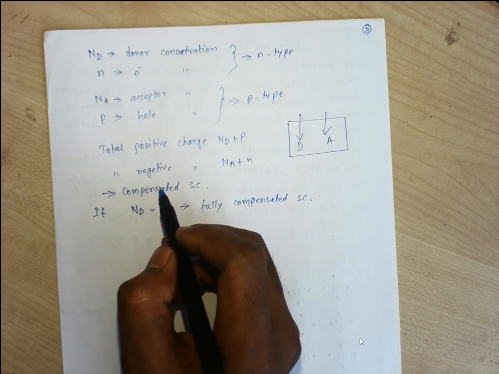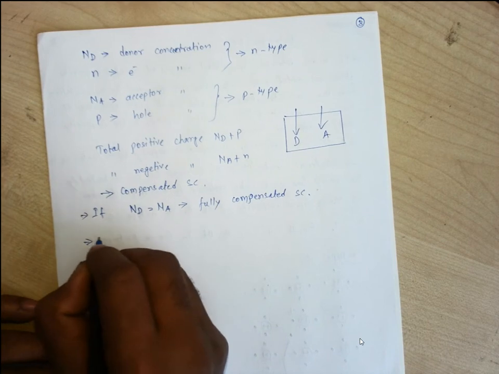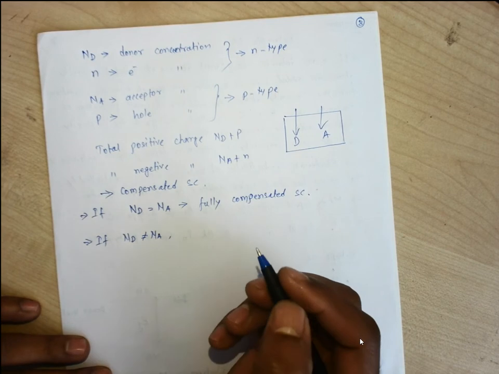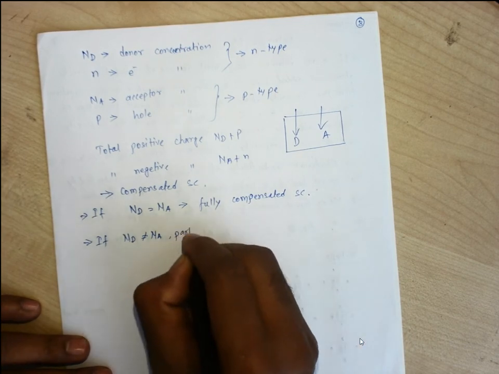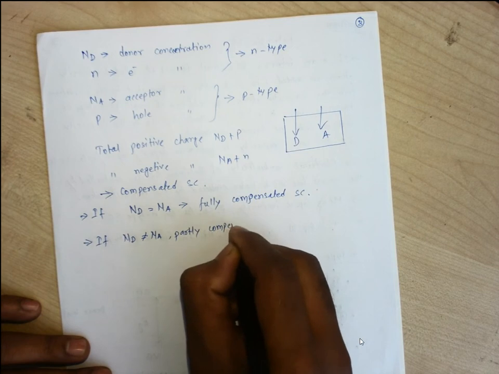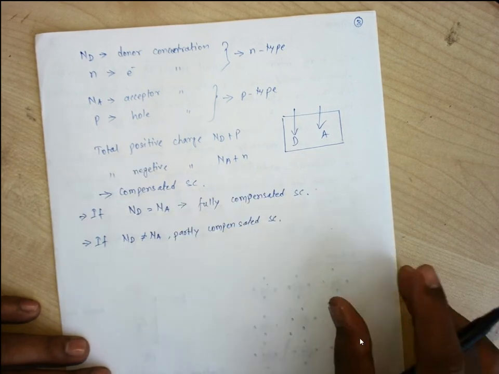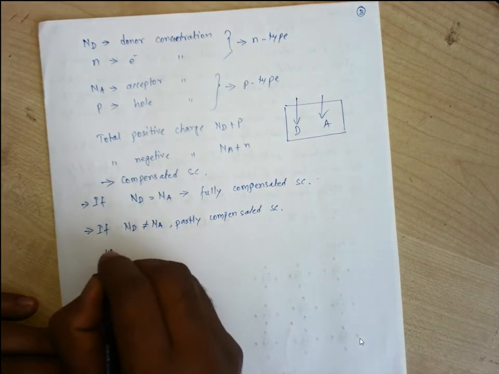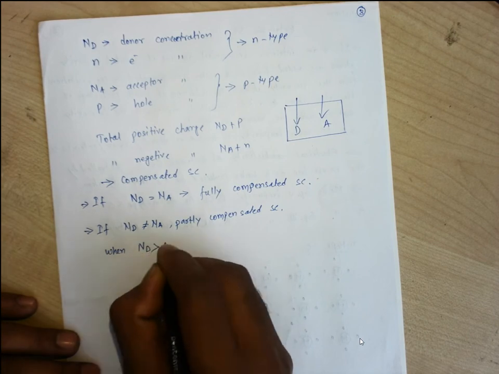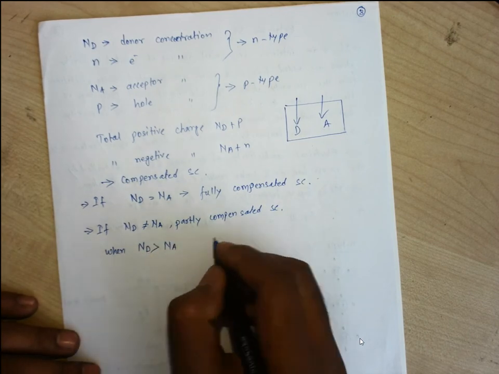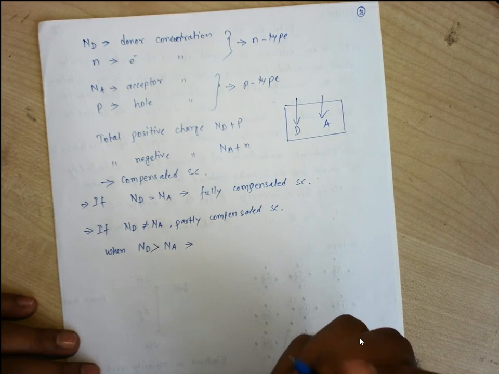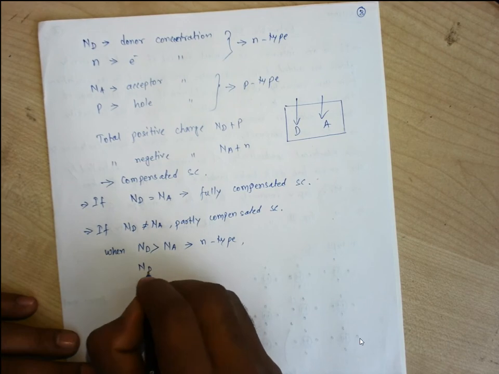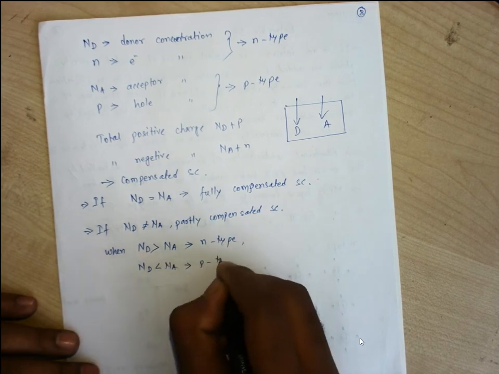In the second case, if Nd is not equal to Na, that case is known as a partly compensated semiconductor. So let us consider, when Nd is greater than Na, then we are supposed to have an N type semiconductor. If Nd is less than Na, then we have a P type semiconductor.